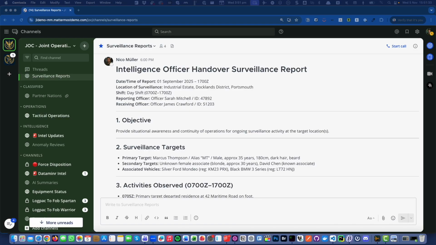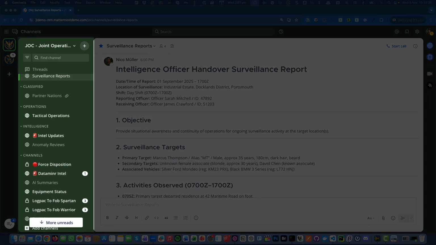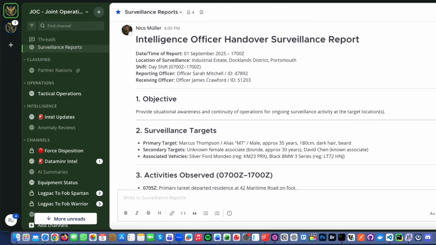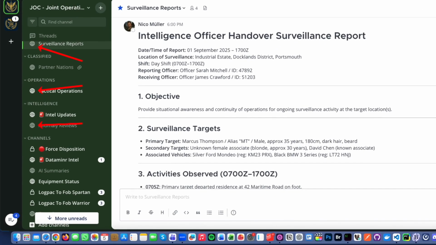We can see we're logged in here, and on the left hand side we have a list of all of the channels that this user is a member of. We have different types of channels in here. Some are public channels that anybody with an account in this system can become a member of, but we also have private channels that you need to be invited to.